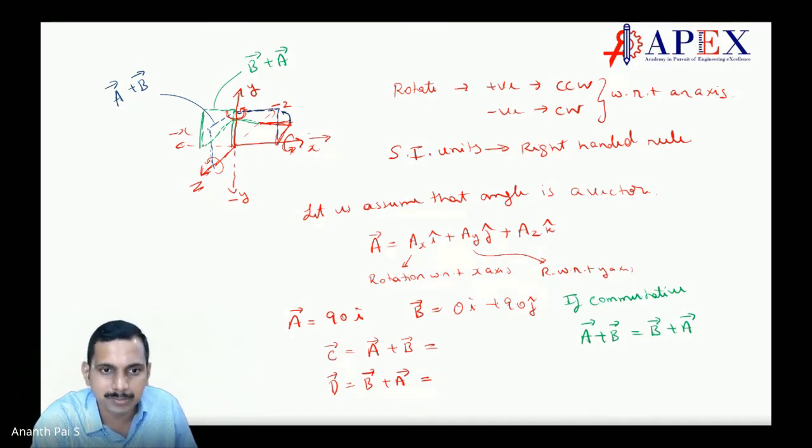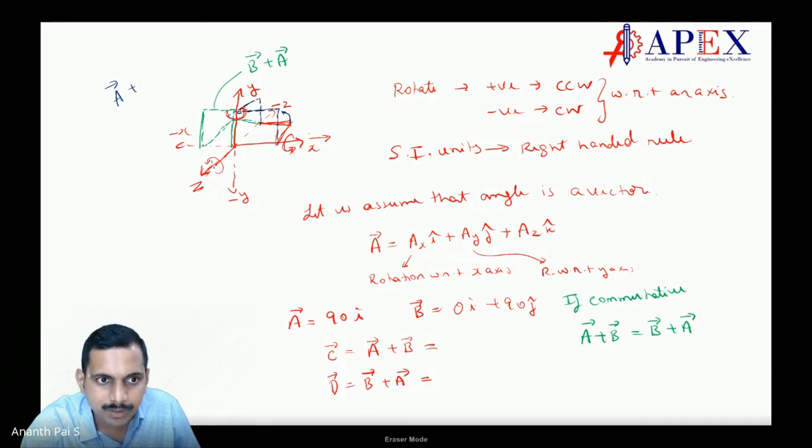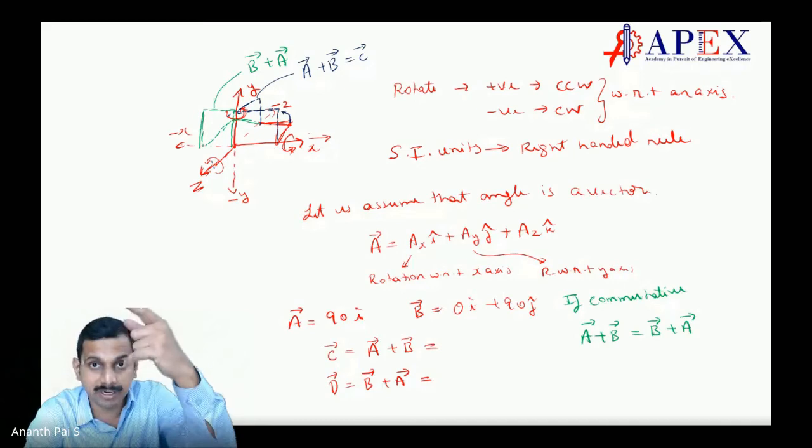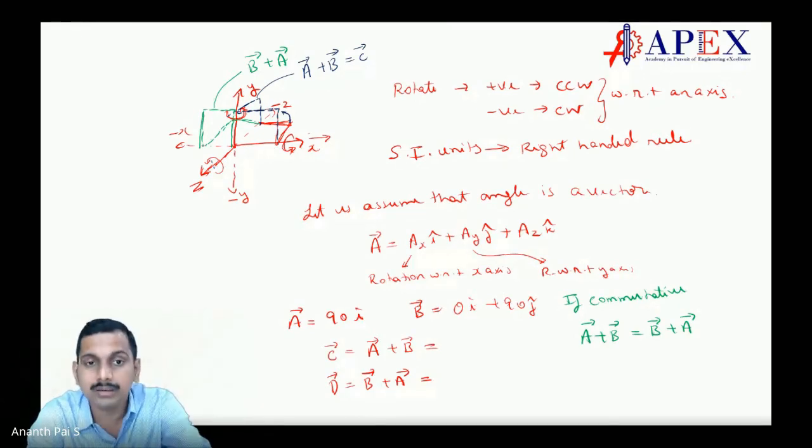Oh, I'm sorry, I made a mistake. I made a mistake here, students. The mistake is that it should be the other way around. Yes, my bad. So it should be here. 90 degree with respect to x-axis, y-axis will be here, correct? 90 degree positive, correct? So this is A plus B. Ramakrishna wanted to show that, is it not? This is A plus B, which is equal to C, correct? In case it is not a vector, saying C vector is wrong, but to explain, I'm using this.